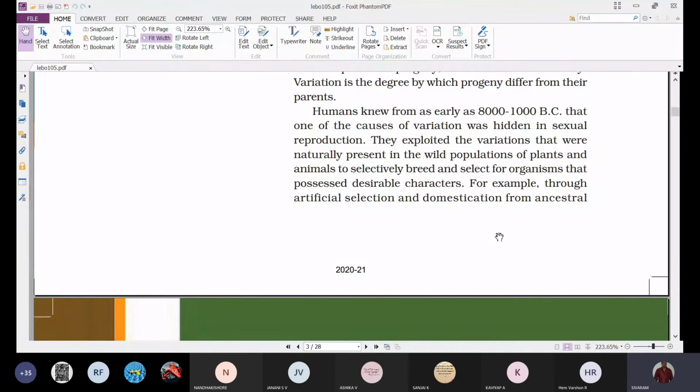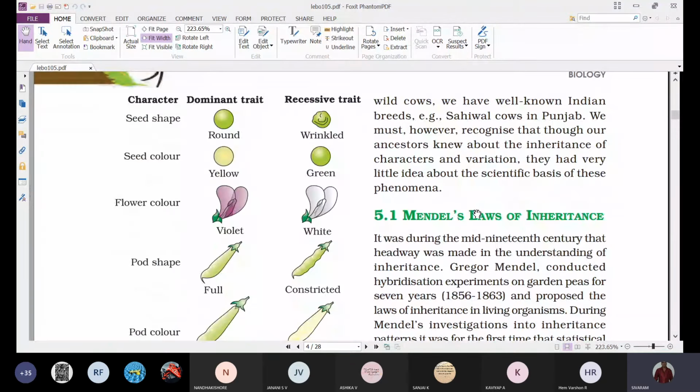For example, through artificial selection and domestication from ancestral wild cows, we have well known Indian breeds. So the farmers, knowingly or unknowingly, by artificial selection and breeding, have developed new breeds of cows showing improved qualities.